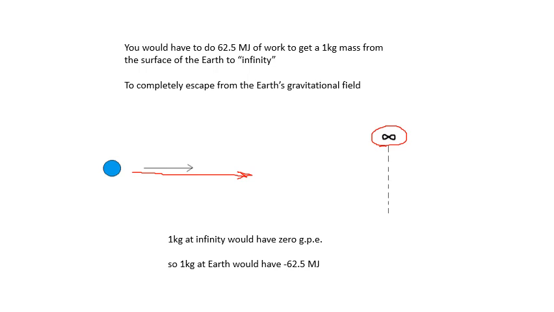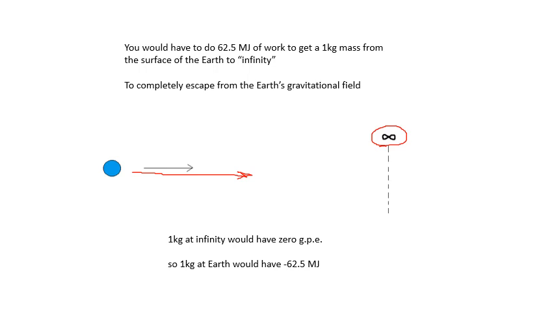I have to do 62.5 megajoules of work to get a kilogram from the surface of the Earth to infinity, to completely escape from the Earth's gravitational field.